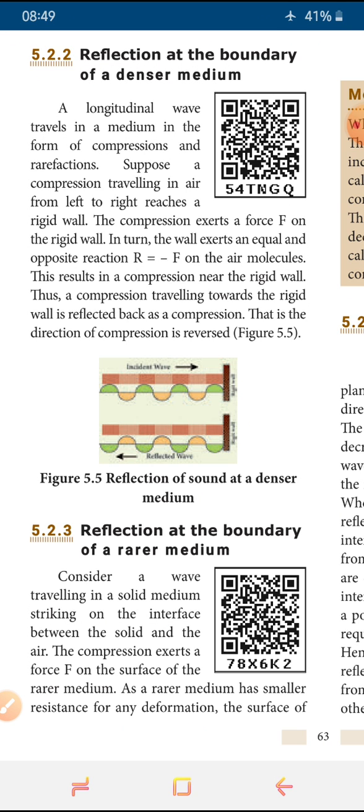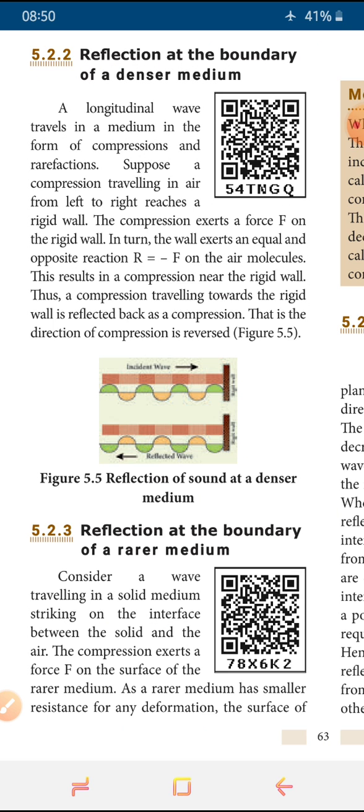So we are clear, sound is nothing but a longitudinal wave. This longitudinal wave is a combination of compression and rarefaction. But it's very clear, we require a medium to travel a sound from one point to another point.